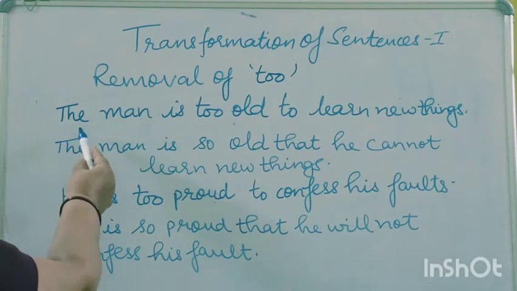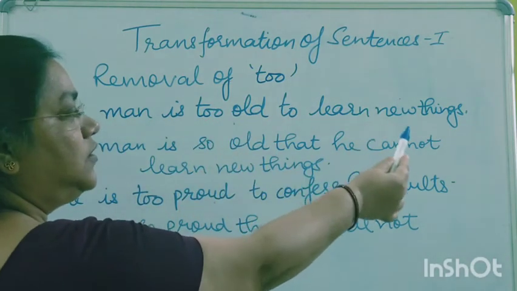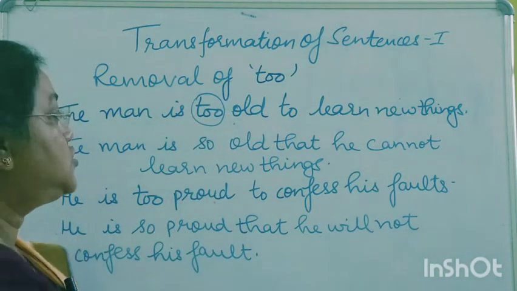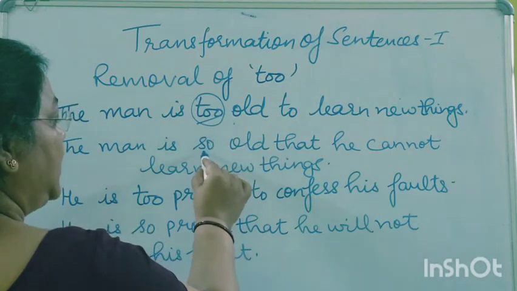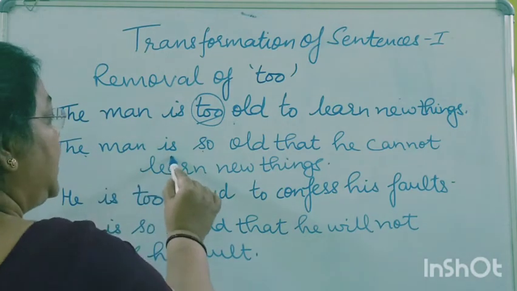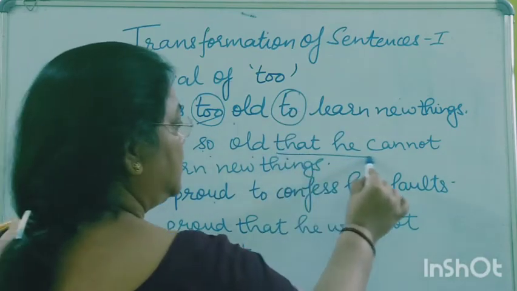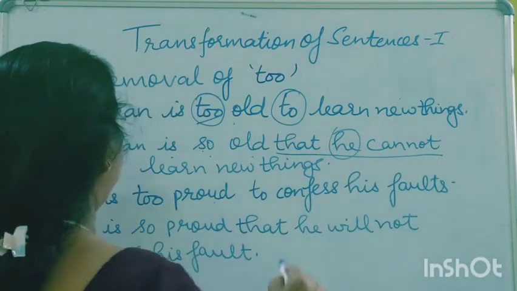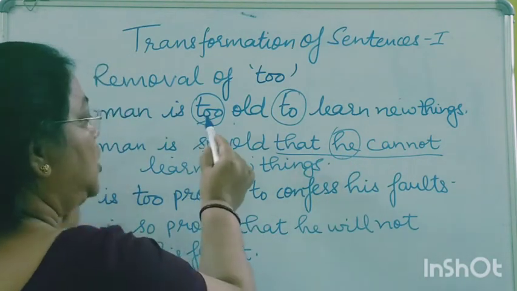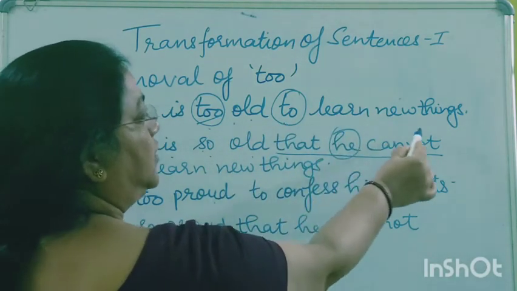Now the sentence is, the man is too old to learn new things. As I have told you, "to" will be removed and in place of "to" we will use "so". The man is so old. Now this "to" is removed and we use "that", according to the subject, like the man, so "he" will be used for him. So the man is so old that he cannot learn new things.